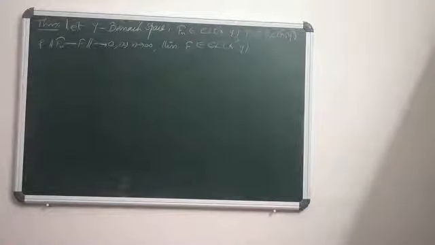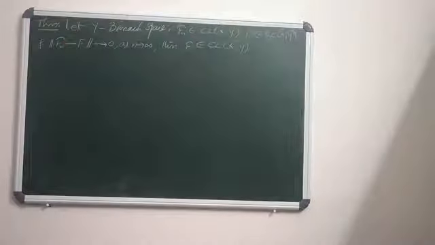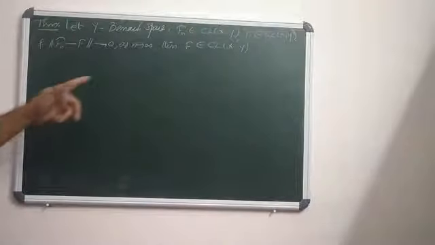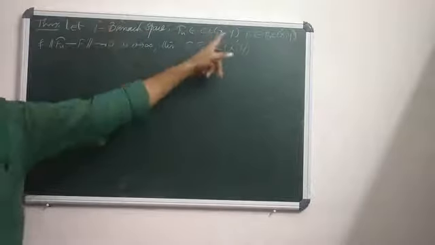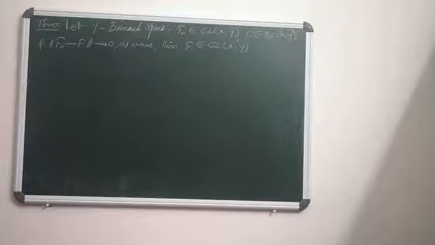X and Y are normed spaces, and Y is a Banach space. Fn is a compact linear map from X to Y, but F is only a bounded linear map from X to Y. If norm Fn minus F tends to 0, meaning norm Fn minus F is less than some epsilon, then F is also a compact linear map. When Fn tends to F, that's the crucial point. When Y is a Banach space, Fn is in CL(X,Y) and Fn tends to F, then F is also a compact linear map. How to prove this one?